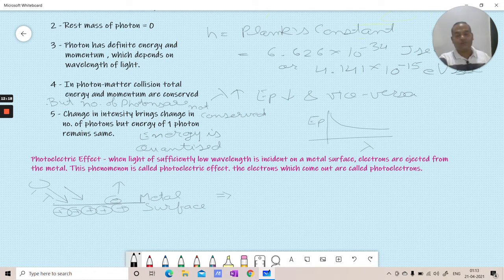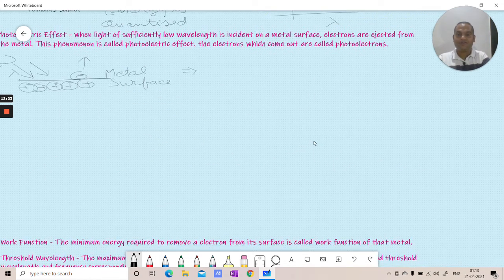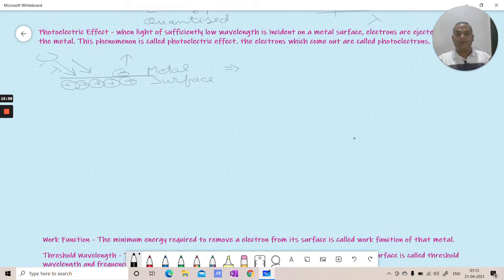The first important thing which we'll note down here is that one photon hits only one electron. It is not a case where one photon will hit one electron and then hit another electron and then another one. No. One photon carries the complete energy, it hits one electron, and it gives all its energy to that electron.